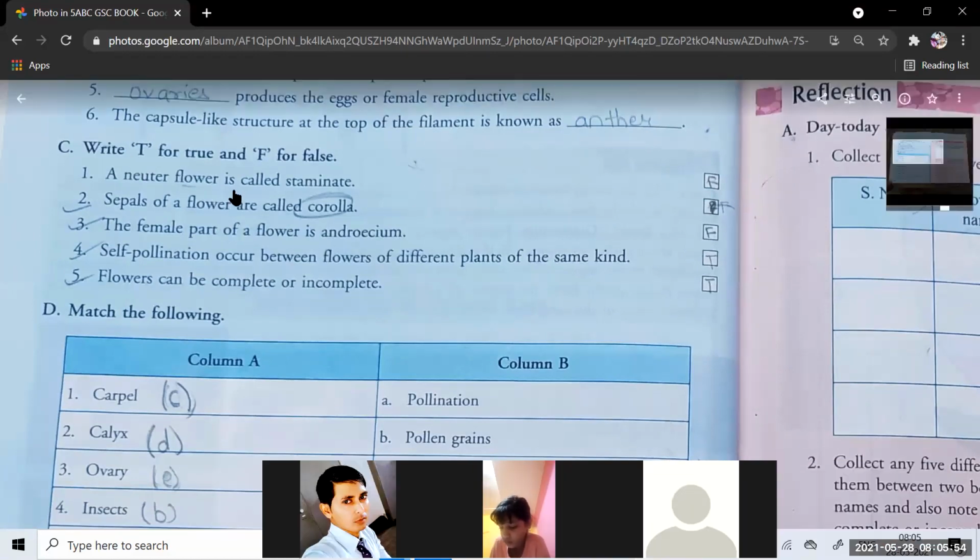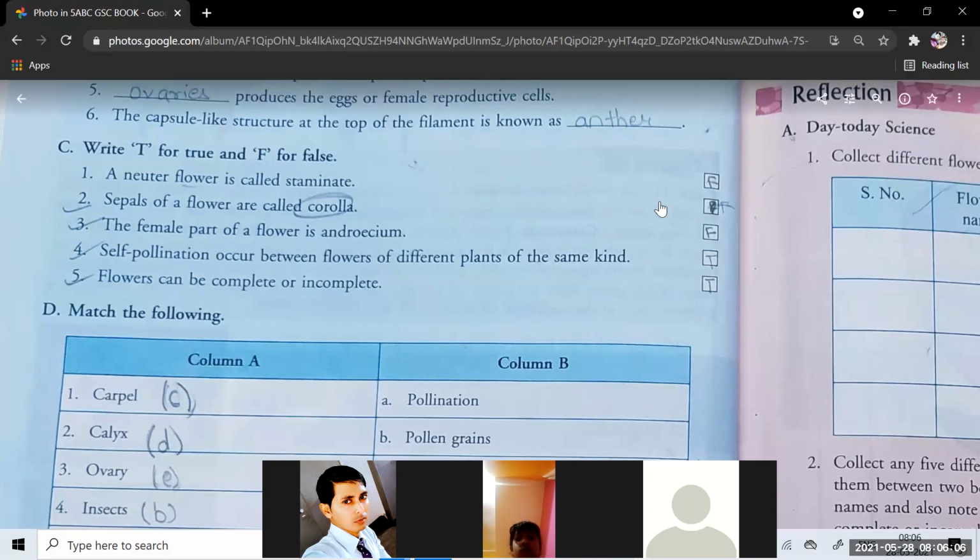Now come here to the true false and match whether it is also correct or not. A neuter flower is called staminate. False. Is it correct or not? Tell me. Yes, sir. Okay. Sepals of a flower are called corolla. False. This one is false. Is it correct or not? Yes, sir.